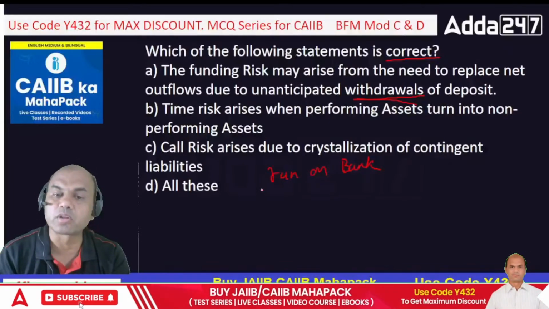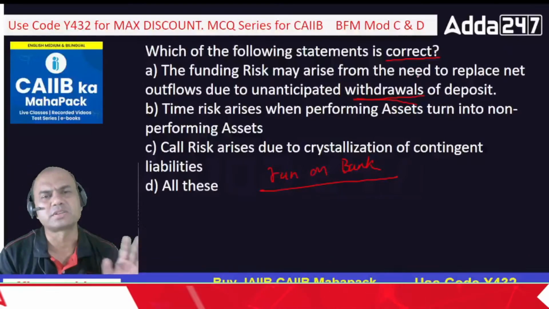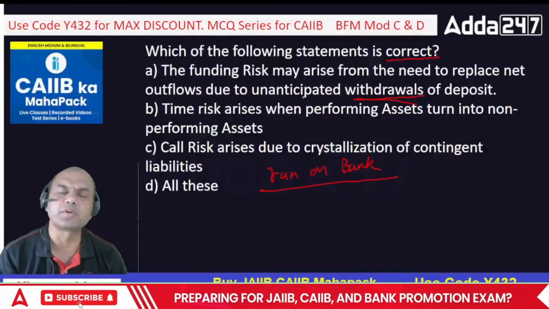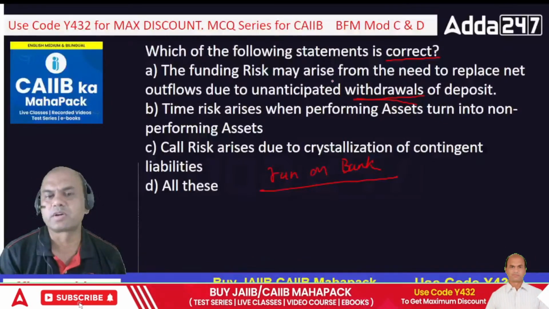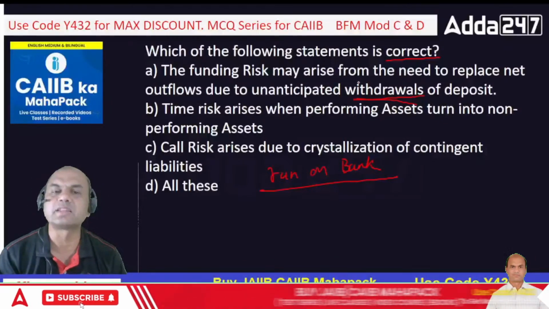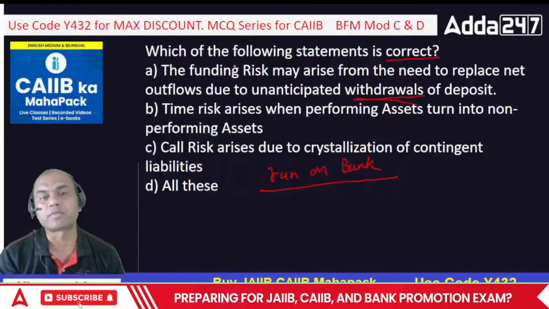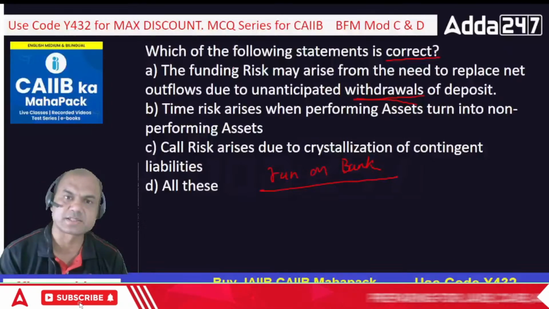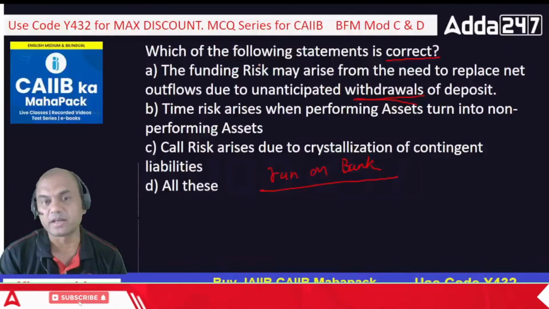Run on bank means people come for unnecessary withdrawals. Some news comes about your bank and everyone comes into the banking system for withdrawals. So these are all unanticipated. In such a case, we always face the funding risk. Because where's the money? After all, you will be needing notes, cash, if somebody comes for withdrawal. But where is the money in that case?